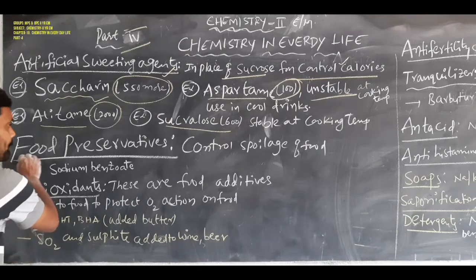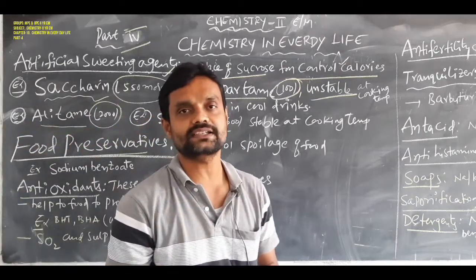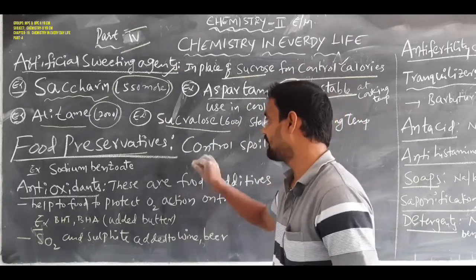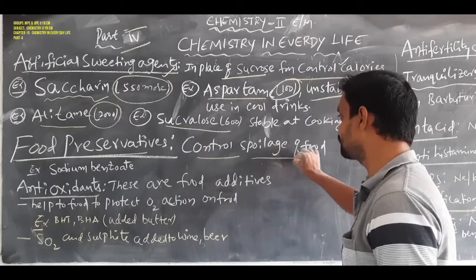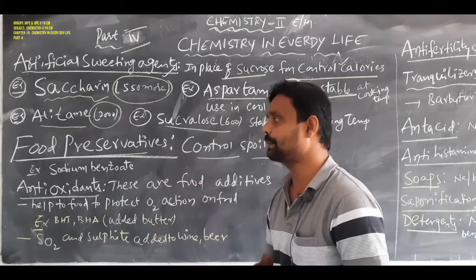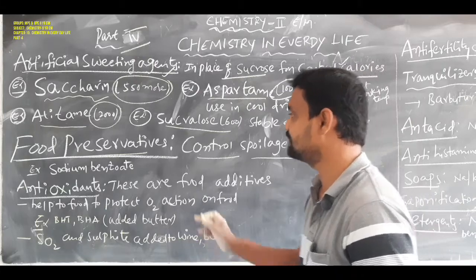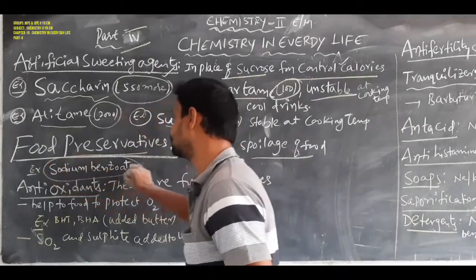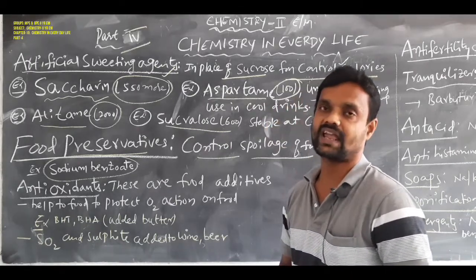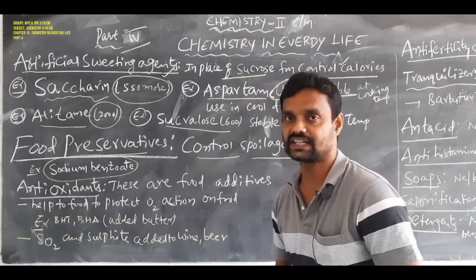Next is food preservatives. A food preservative is a chemical substance used to prevent the spoilage of food, nothing but control of food spoilage. This type of chemical substance is called a food preservative. A well-known example of a food preservative is sodium benzoate. Some antioxidants also act as food preservatives. What are they, students?